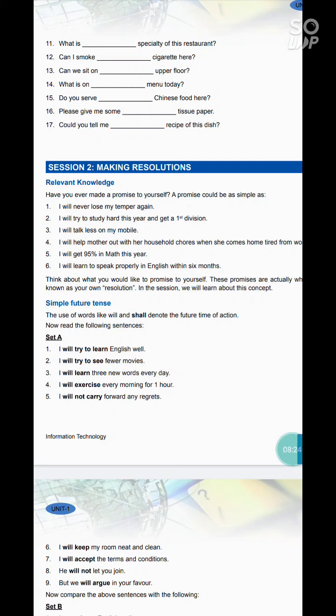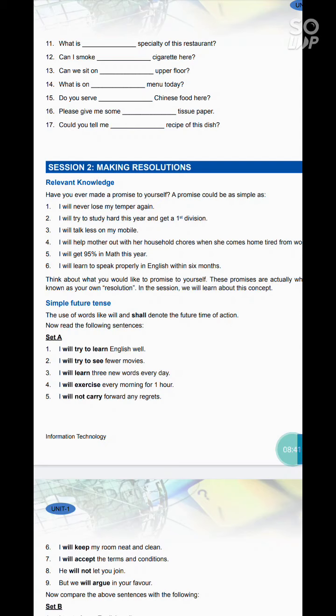In simple future tense, the helping verb is will and shall, and we use verb's first form. So will is used with the singular subject, that is I, he, she, it, and shall is used with plural subject, that is they, we, and you.